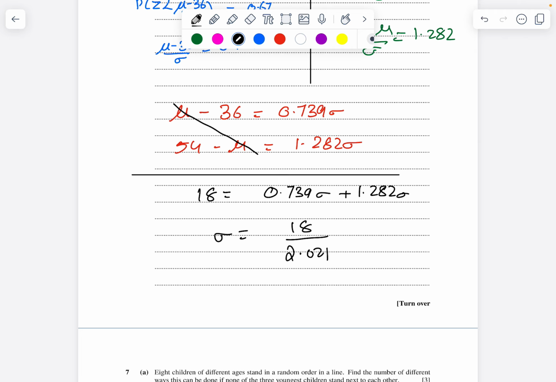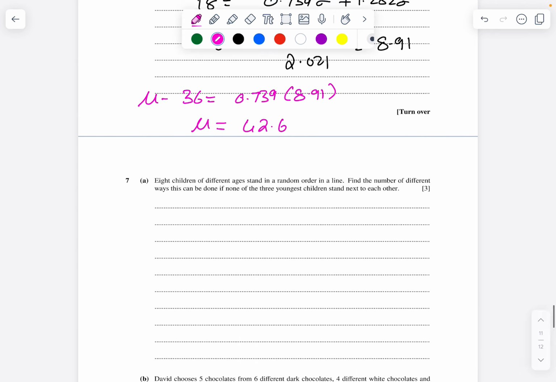So 18 divided by 2.021 gives me 8.91. 8.91 is the answer for sigma. Now plug in: mu minus 36 equals 0.739 times 8.91. This gives me the mu value as 42.6.